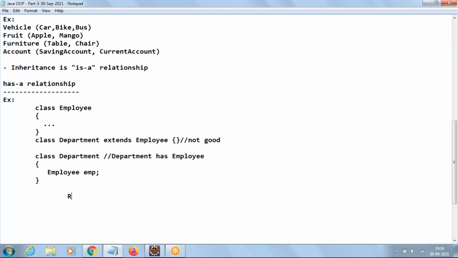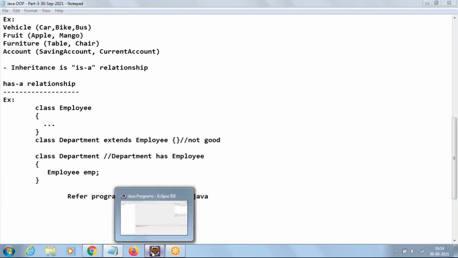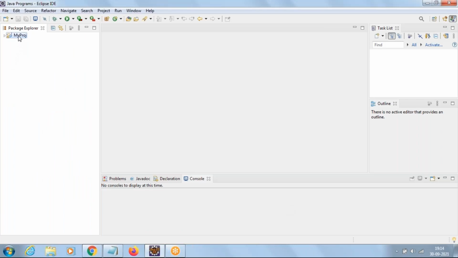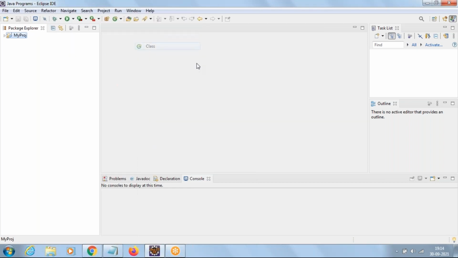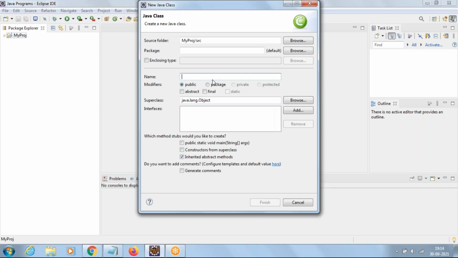So today let us go with the program InheritanceDemo1.java. Open Eclipse. Right click on the project, new class, InheritanceDemo1, with main method.